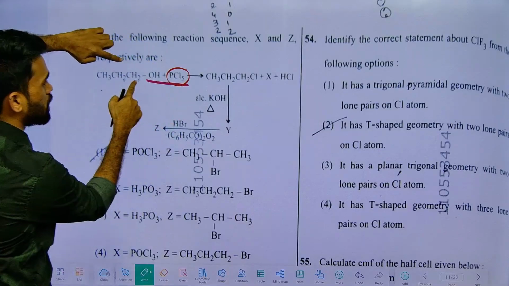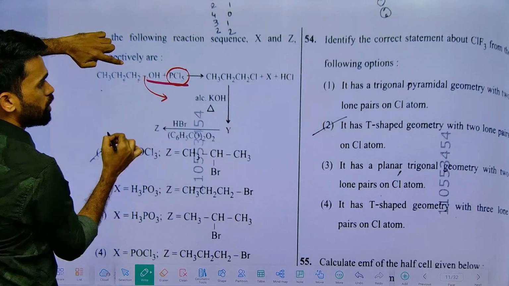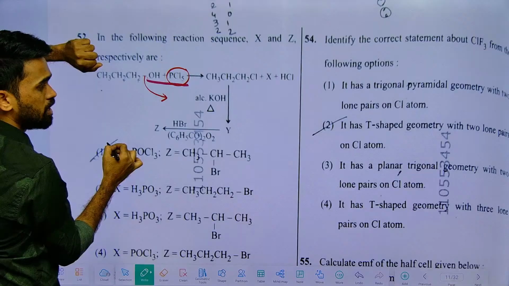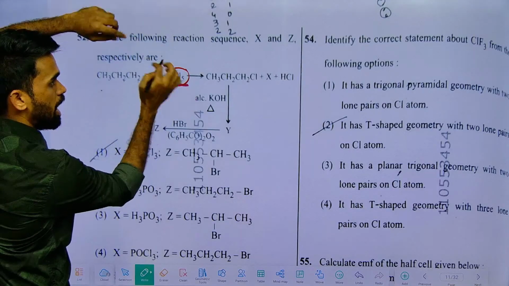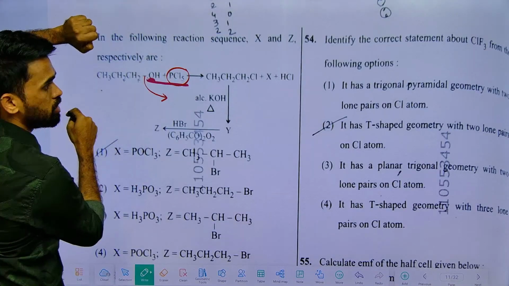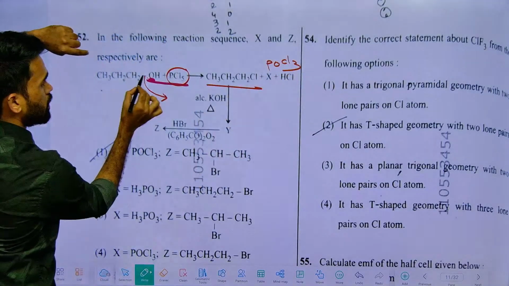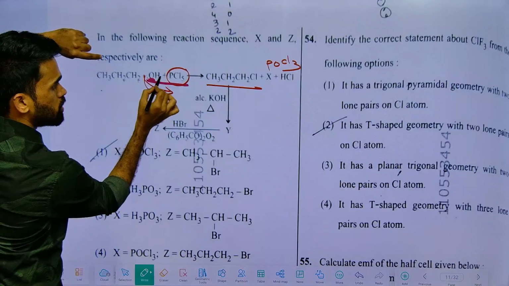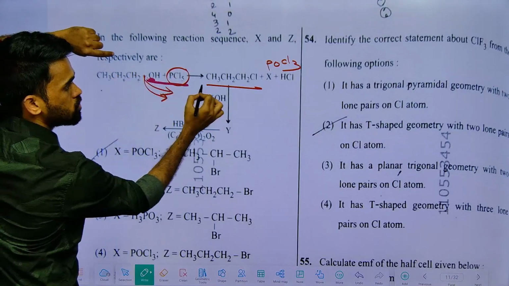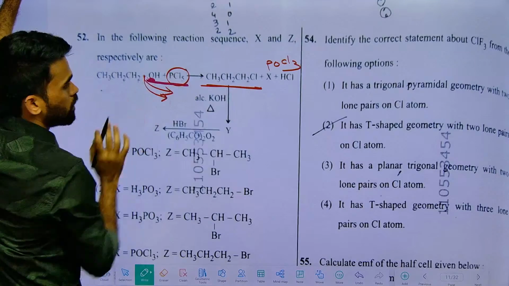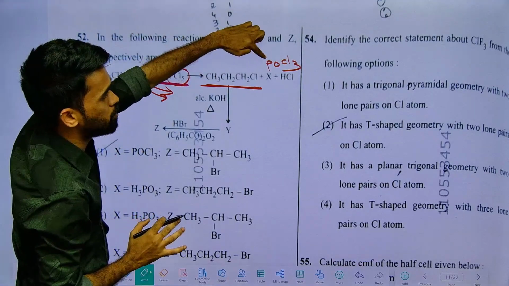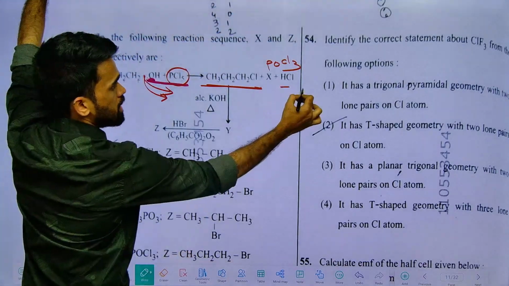One of the chlorines comes here in the place of the OH group, following an SN2 reaction. In the place of that axial chlorine, we place the oxygen, converting into POCl3, removing the hydroxy group and replacing it with chlorine. So propyl chloride is formed. What is our X formed here? POCl3, and HCl gas is liberated here.